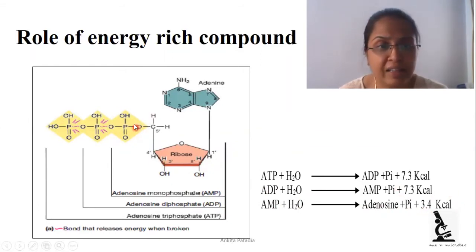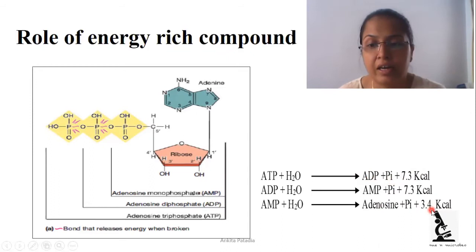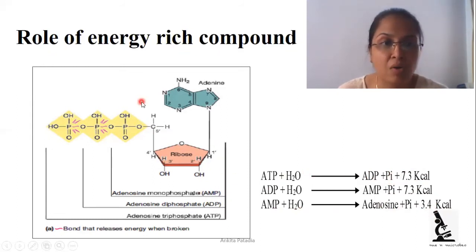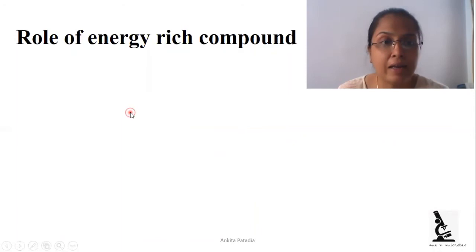So here we can see that no high energy bond is there. These 2 phosphate molecules are the only ones having high energy bonds. So the amount of energy generated when AMP is hydrolyzed is comparatively less. Here we can see that 7.3 kilocalories of energy is generated, while for the hydrolysis of AMP only 3.4 kilocalories of energy is generated. So that's why these compounds are considered high energy compounds.